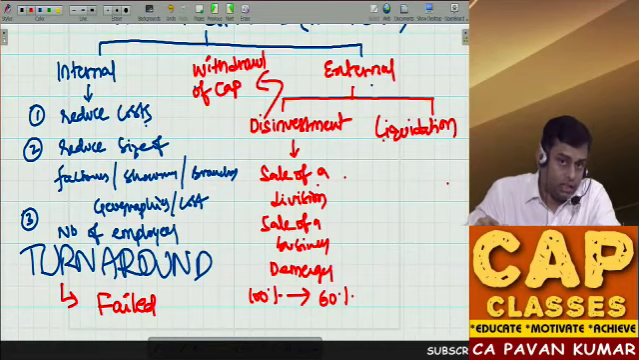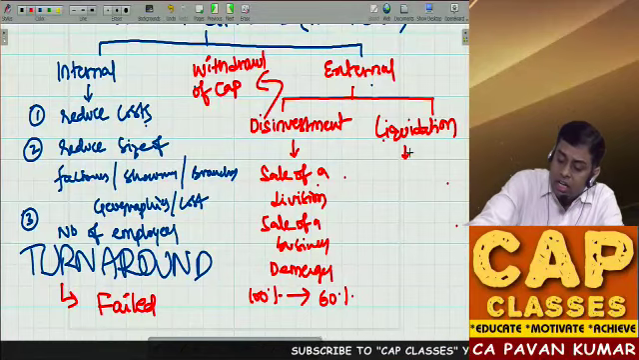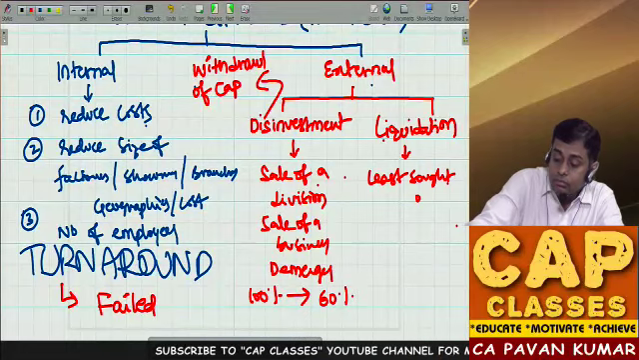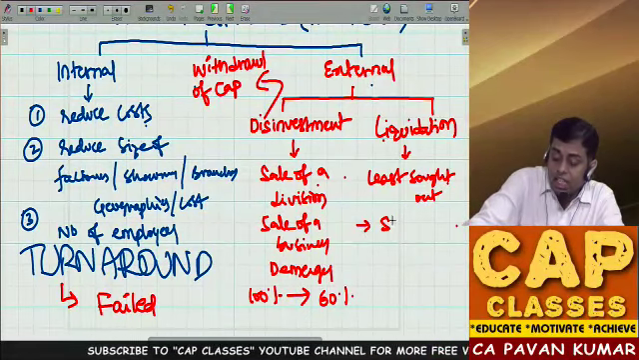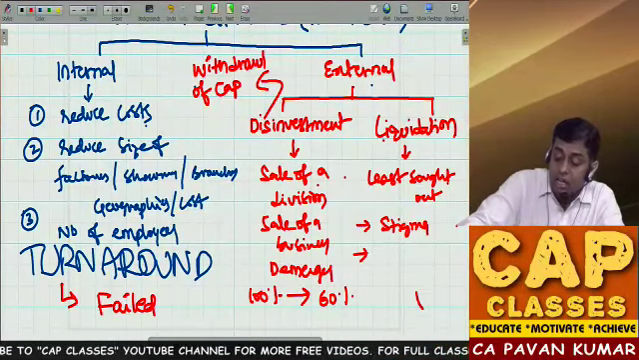Liquidation is corporate death, like a suicide. So you are killing your company. Liquidation is the least sought-out strategy. Why? Because of social stigma. It is a negative thing. If you are liquidating your company, it is a negative thing.